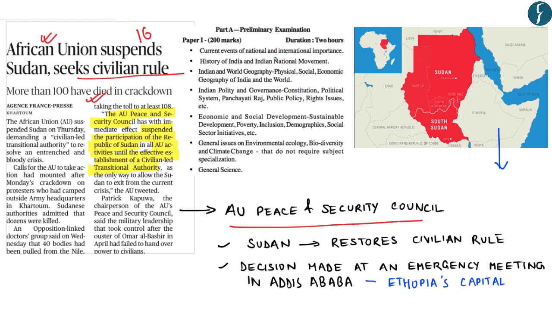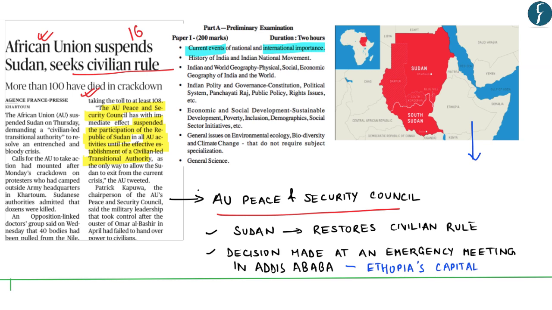Now from your prelims perspective, this topic forms a part of current events of international importance. Further in this news, the chairman of African Union Commission has called for an immediate and transparent investigation into the killings in Sudan. So after these violent killings in Sudan, African Union has suspended all activities of Republic of Sudan until it restores a civilian rule or until power is transferred to a civilian authority in Sudan. As you can see in this map, Sudan also shares its banks with the Red Sea.